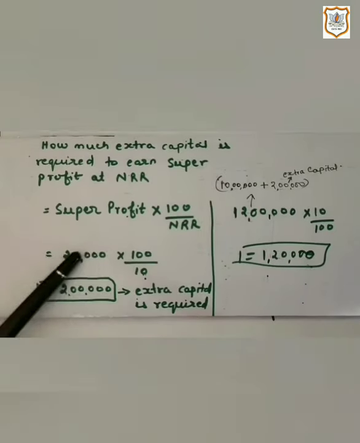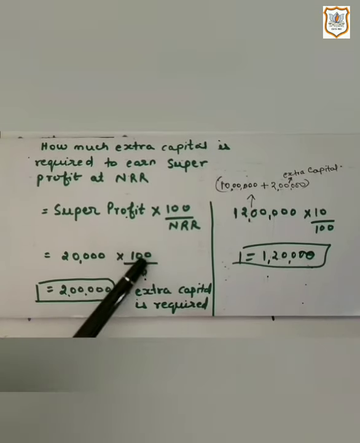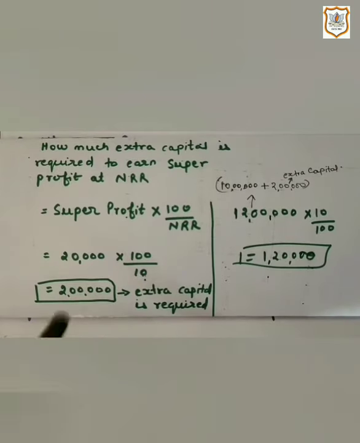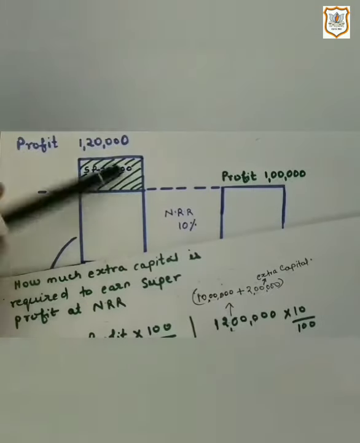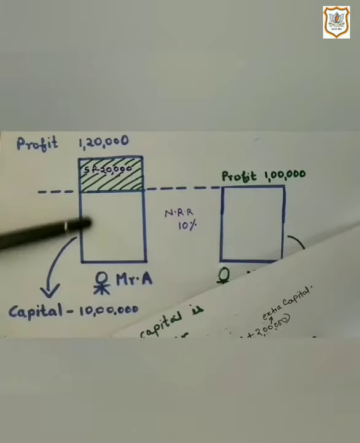So 20,000 multiplied by 100 upon 10, here 10 is NRR. You get 2 lakh. 2 lakh is the extra capital which is required. That means goodwill of this business, the business of Mr. A.